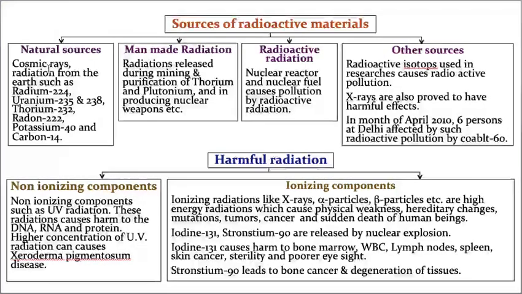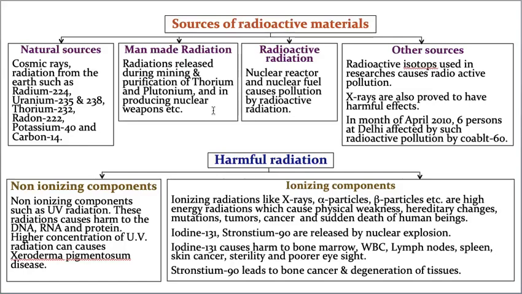They are cosmic rays and radiation from the earth, such as radium 224, uranium 235 and 238, thorium 232, radon 222, potassium 40 and carbon 14. These are naturally produced. Whereas man-made radiations are released during mining and purification of thorium and plutonium, and in producing nuclear weapons also.